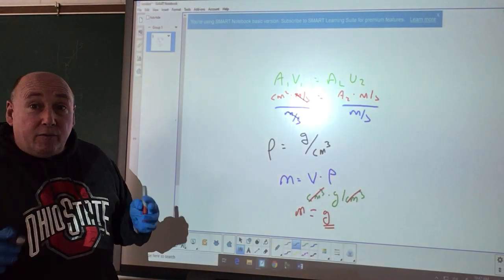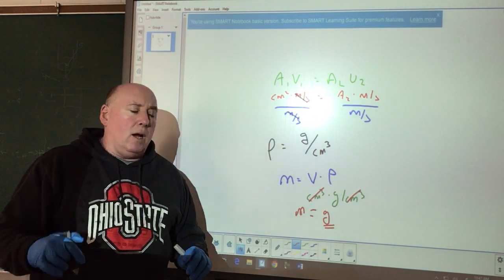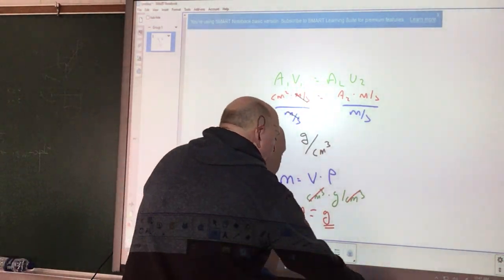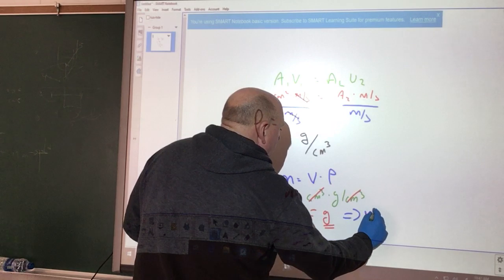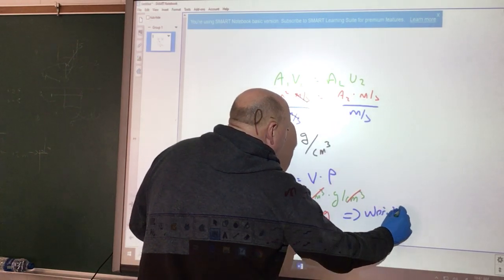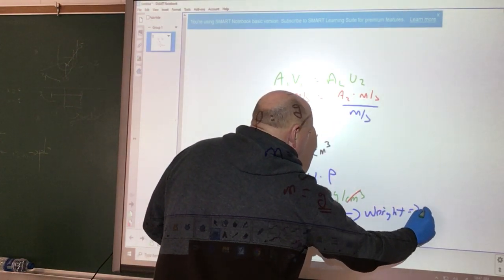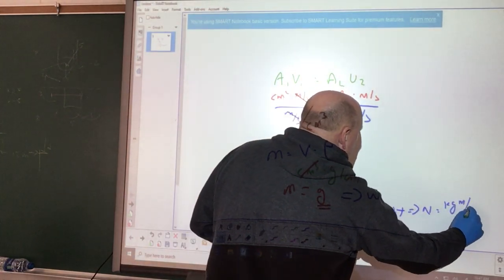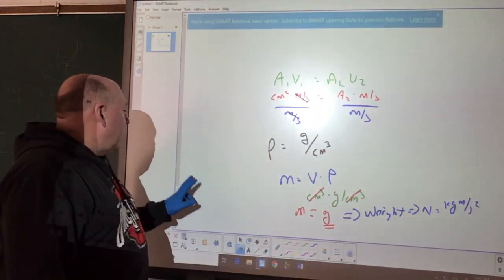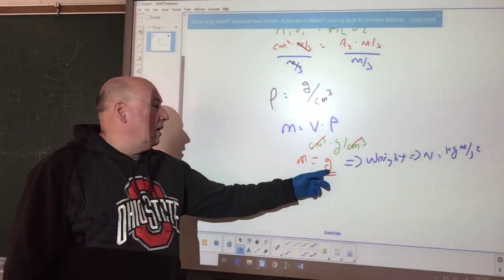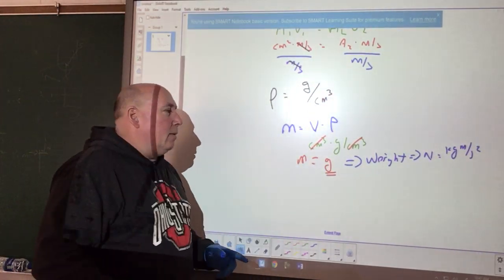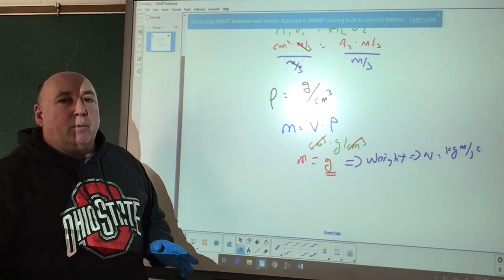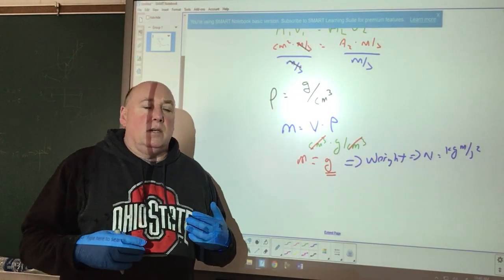Now, if we're trying to find a weight, that's where you have to watch out, because weight is in newtons, which is a kilogram meter per second squared. So if I take my mass that's in grams and multiply by 9.81, that's not going to give me newtons, okay?